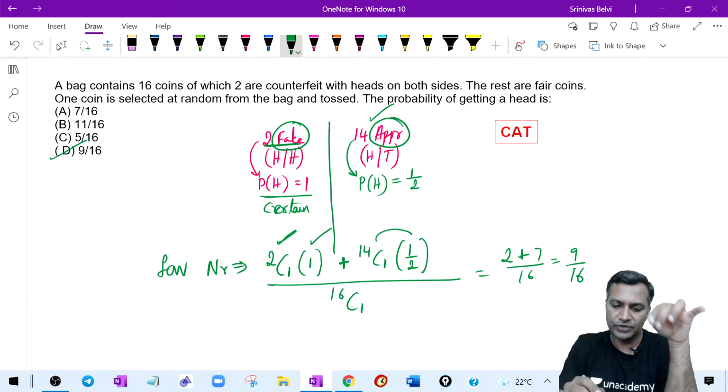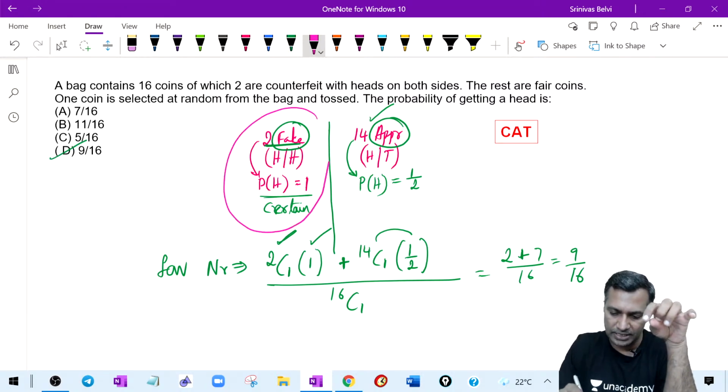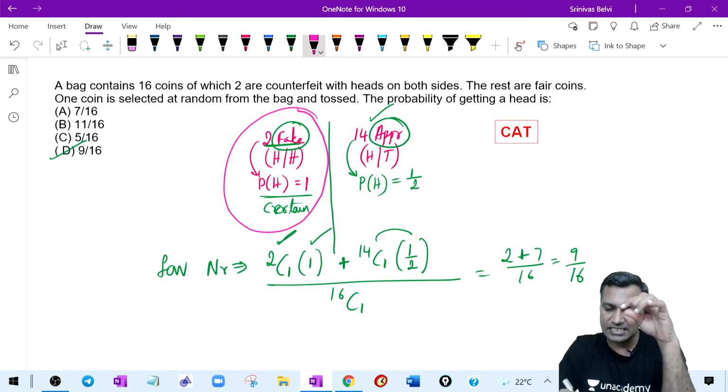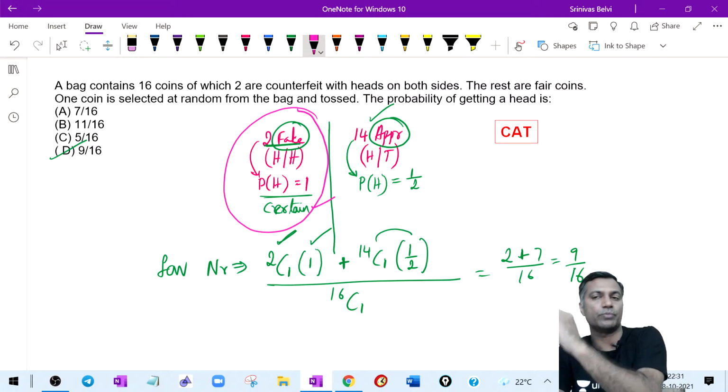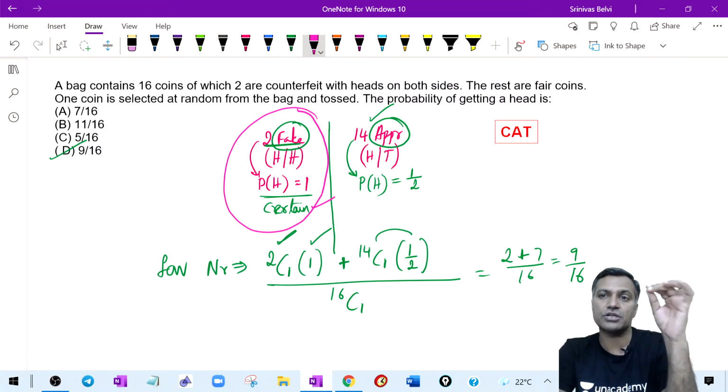To confuse us, he made the probability for one of the coins a certain event. We learned these definitions. What is the point I'm trying to make in the first few minutes of the lecture? We learn the definition of certain event, but nobody is going to ask us the certain event.